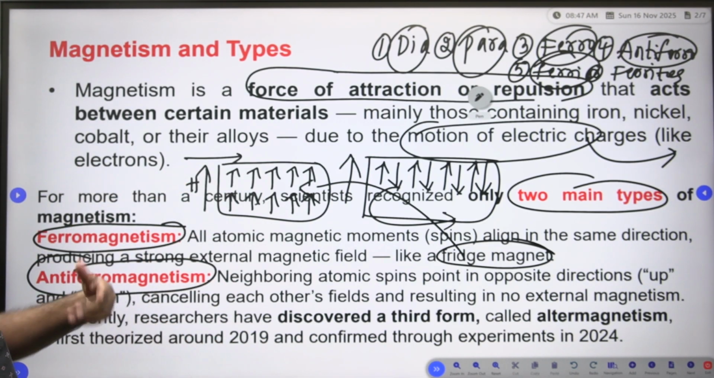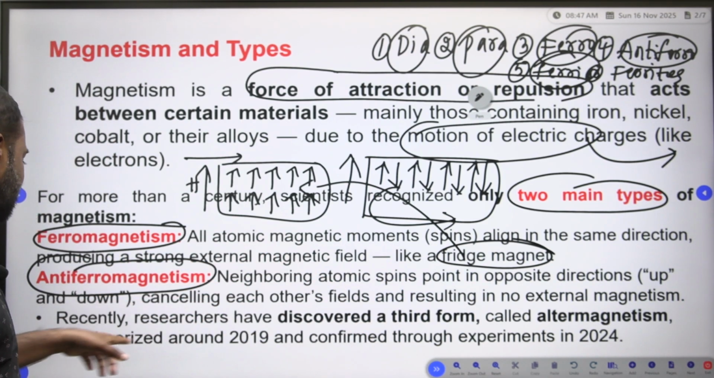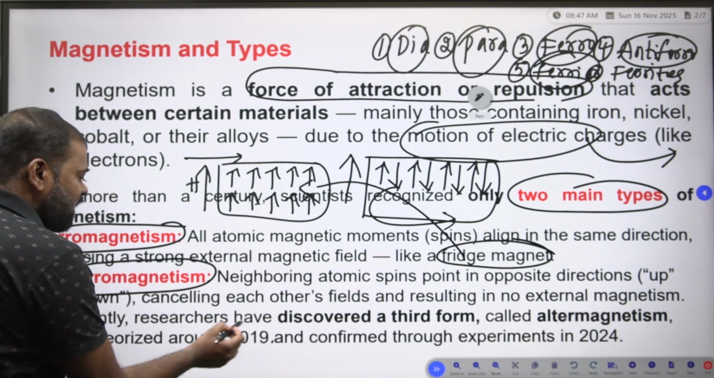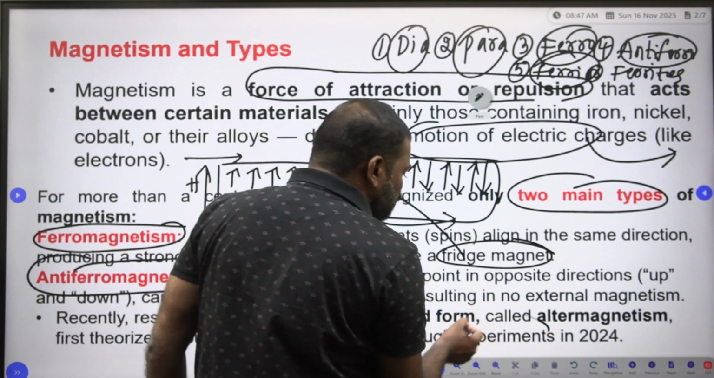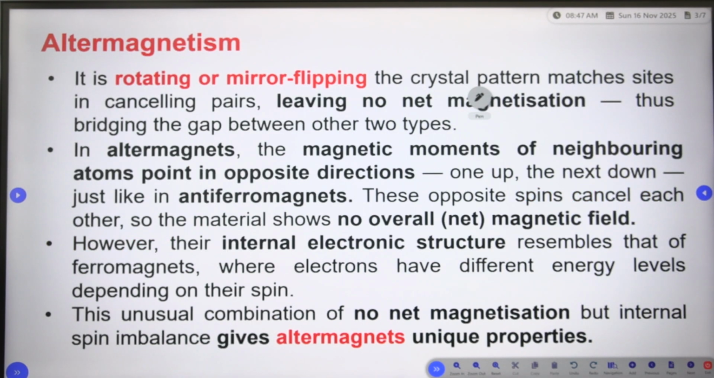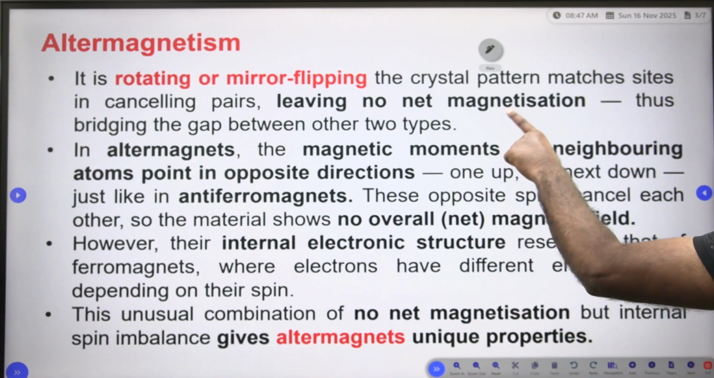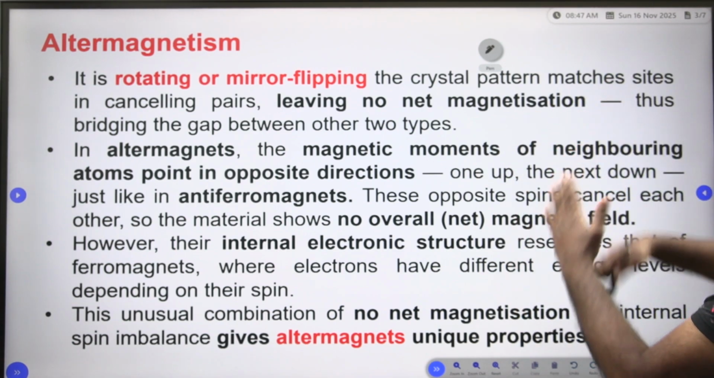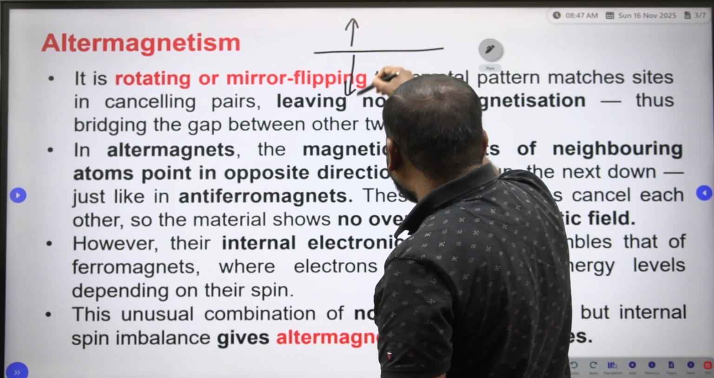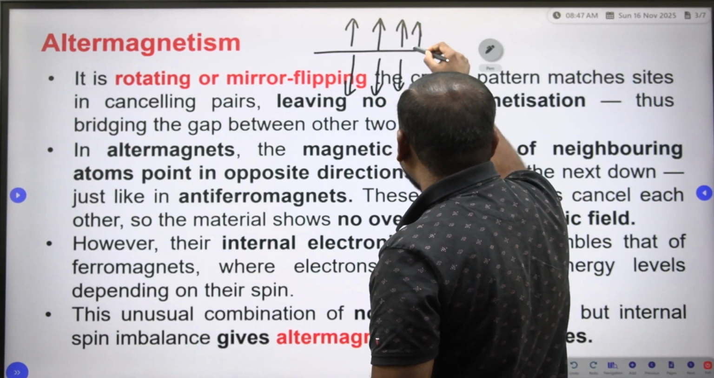Now researchers have discovered a third form, altermagnetism, first theorized in 2019. Theoretically they found it, and they confirmed it through experiment in 2024. So now you have to see how you are able to alter magnetism. It is rotating or mirror flipping. Suppose this is up, you have to see the mirror in the down: rotating or mirror flipping.